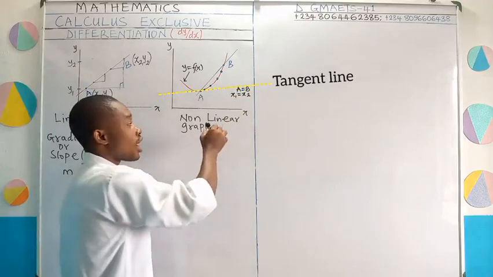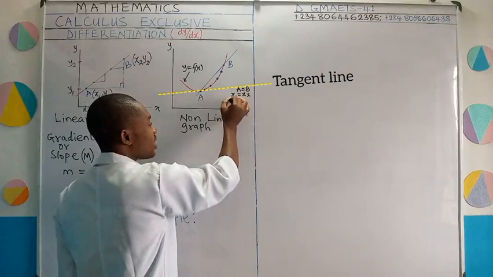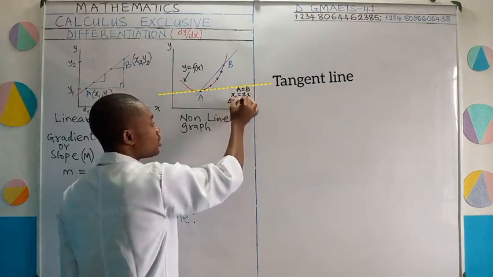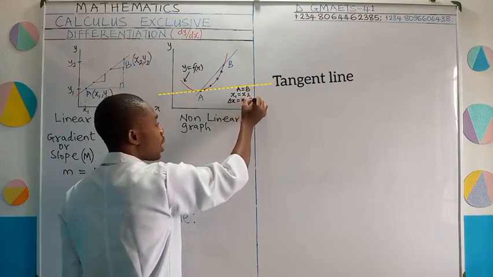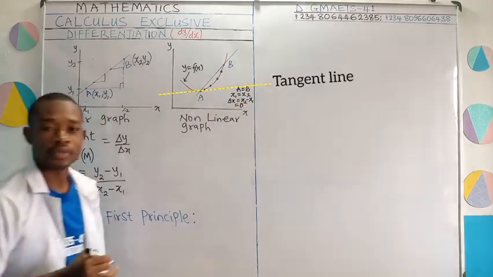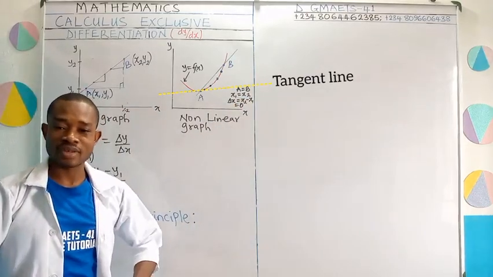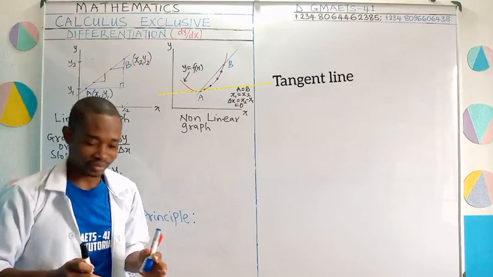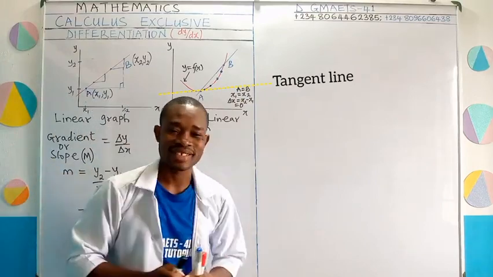And if x1 is equal to x2, it simply means that change in x, which is equal to x2 minus x1, will be equal to 0. What does this tell us?